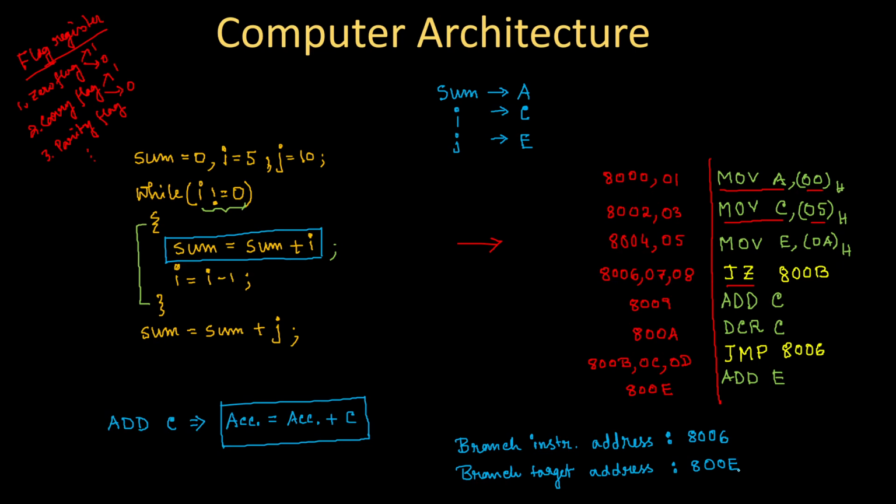Okay. Now, this is an observation I have just written, and this observation will be used after writing another type of coding for the same problem. I mean, this is an entry control loop. Now let's write the exit control loop. Let's write the program in an exit control loop.